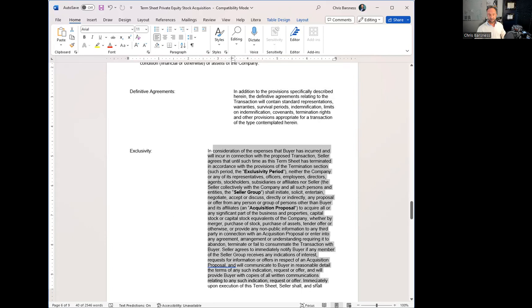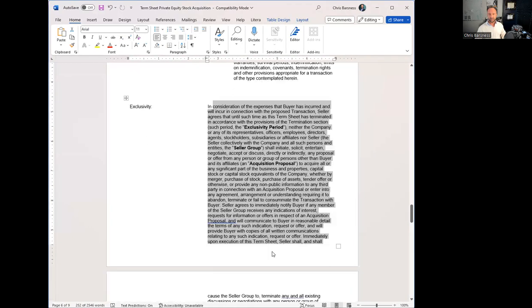Exclusivity. So this is a big one that gets negotiated. Once we sign this term sheet, I don't want you going out and looking for a new buyer. So that's pretty common where the buyers say, hey, I want an exclusivity period that while I'm spending money and spending time looking over your business, you're not out trying to get a better deal somewhere else. So maybe it's during due diligence, maybe it's a period of 30 days, some type of exclusivity period where the buyer has some level of comfort that they're not going to sell to somebody else.